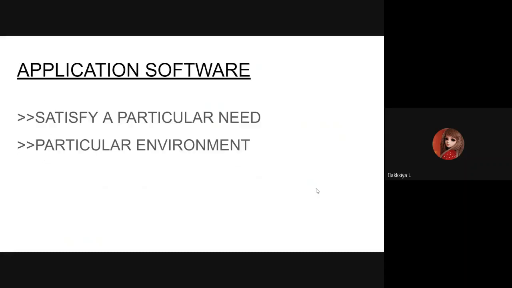Now let me talk about the next topic, that is application software. Application software is software which is designed only for a particular need. A client or a customer needs a specific application. For example, let me take WhatsApp. WhatsApp is an application. There is no need for WhatsApp to run the background, like you need to save battery, or you need to increase or decrease your brightness.